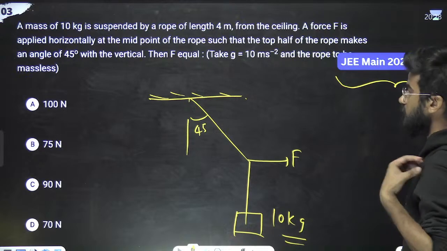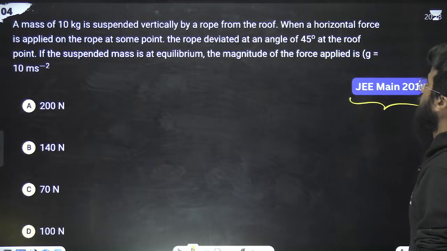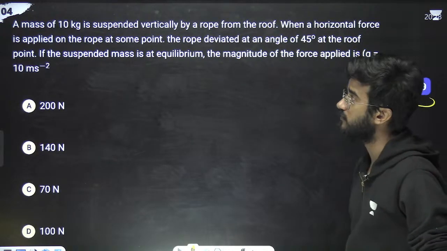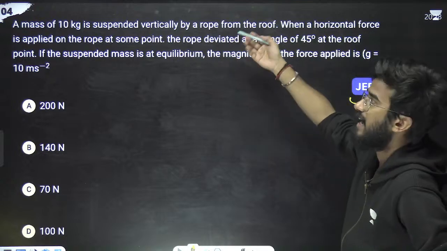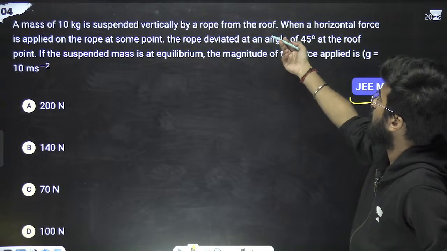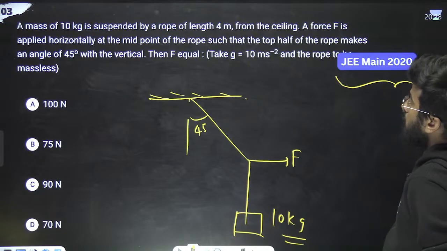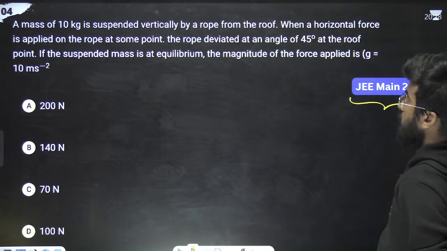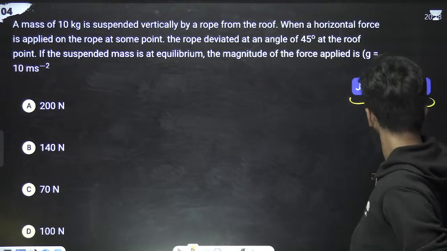Okay. Next question. JEE 2019. What the question is saying? A mass of 10 kg suspended vertically with a rope. Again, I think looking at the same question. Again, this was same, no? Mass of 10 kg. Okay. Question is different. This is from 19.